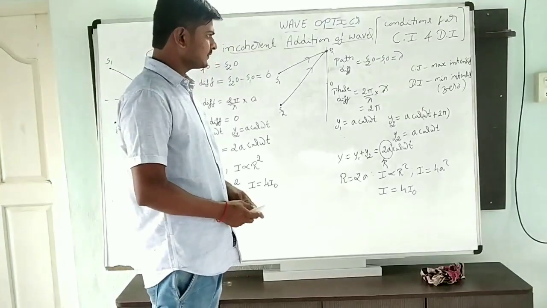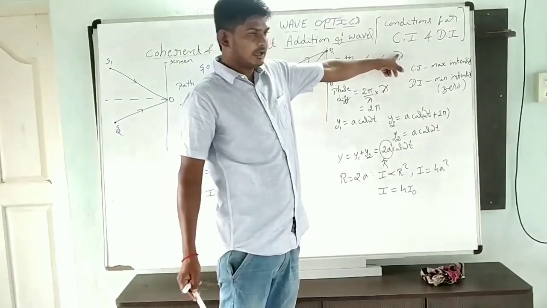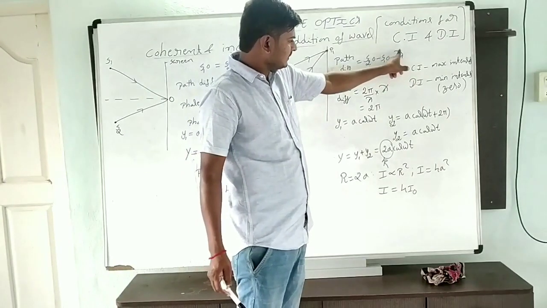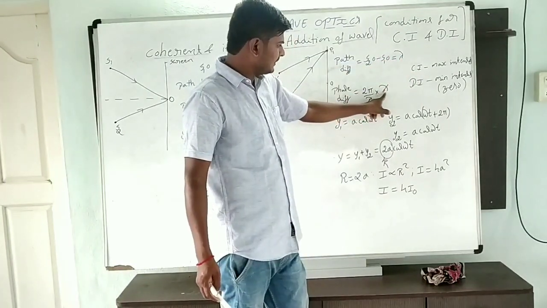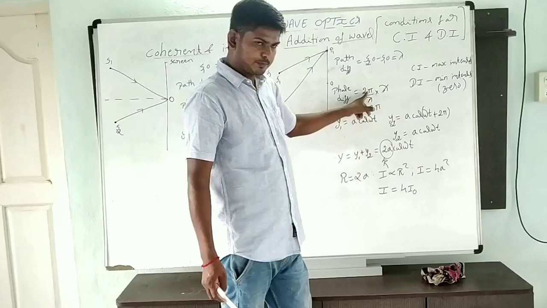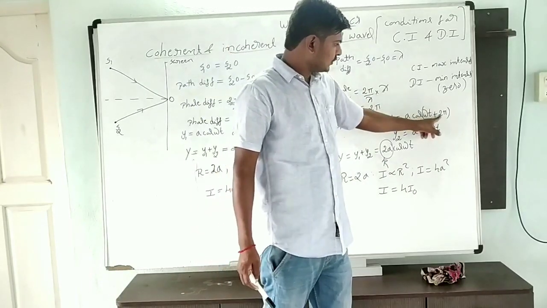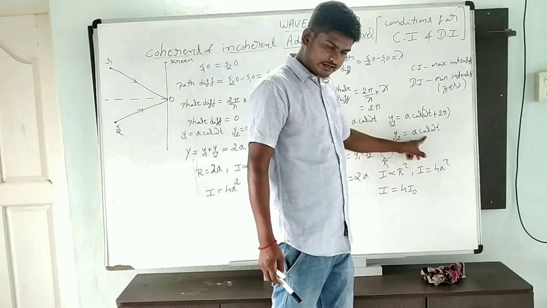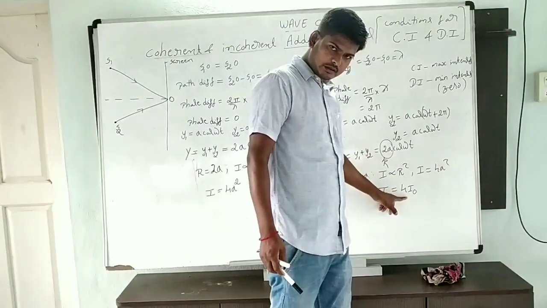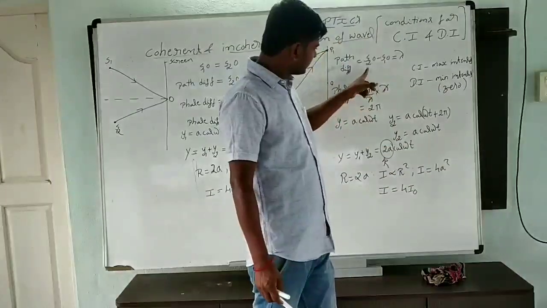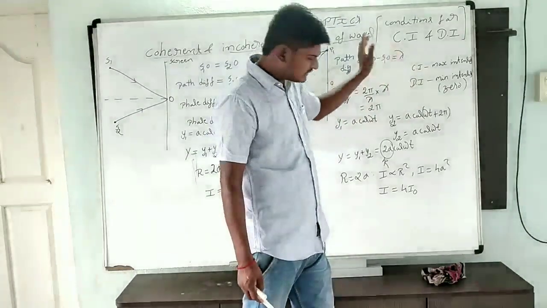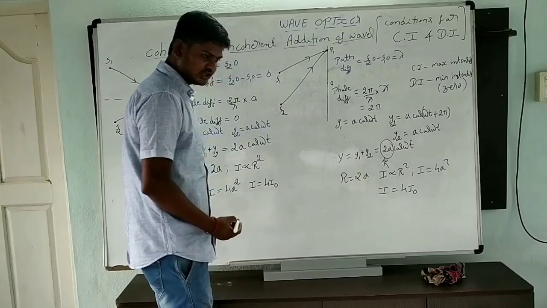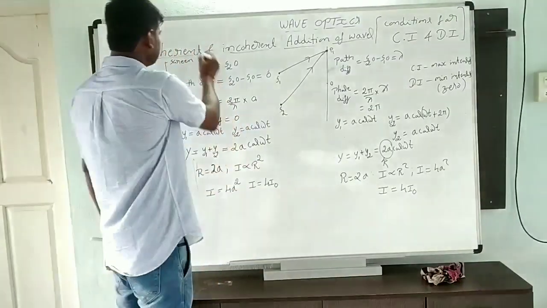In this way, when the path difference is 2 lambda, lambda cancels and we get 4 pi. 4 pi again means first quadrant, so we get a cos omega t only. Again intensity will be maximum. Again when you substitute 3 lambda like this, we get the condition for constructive interference.